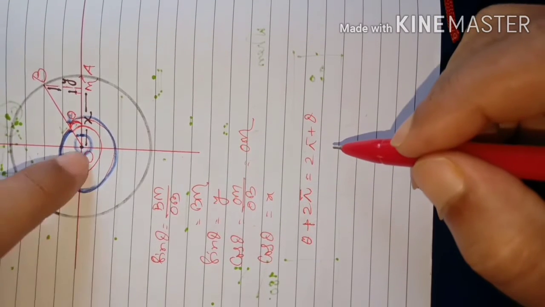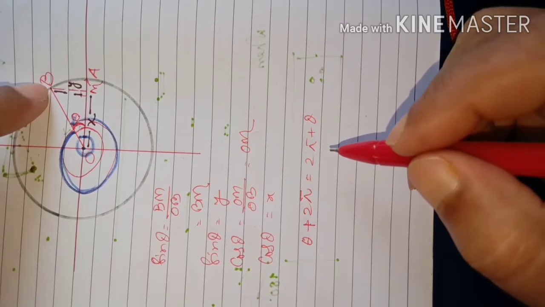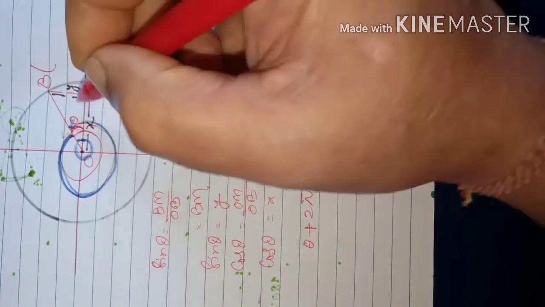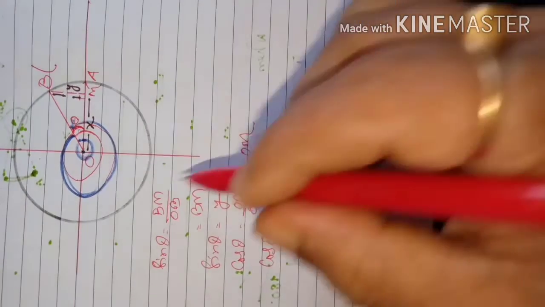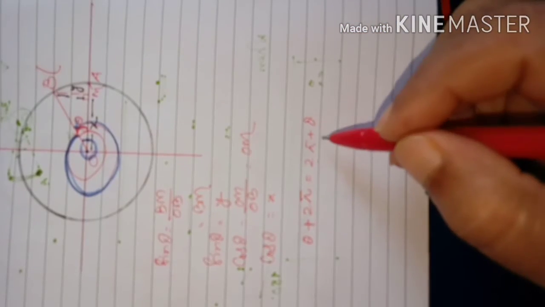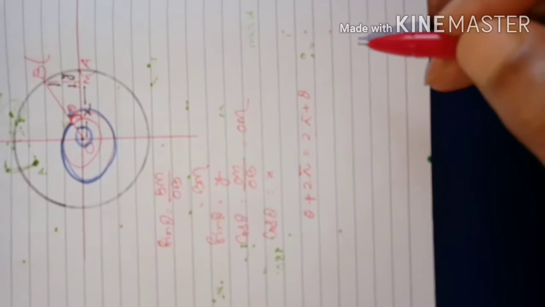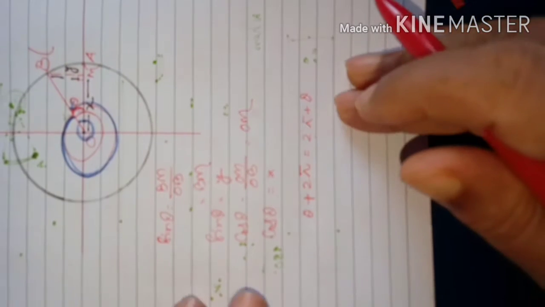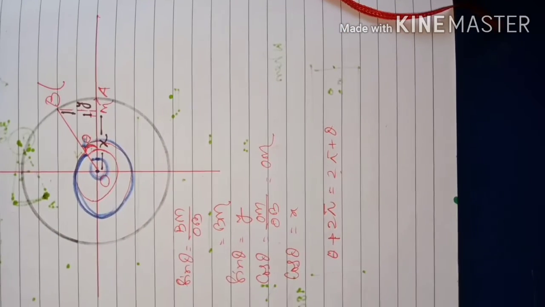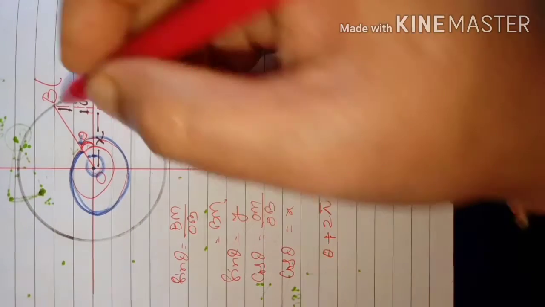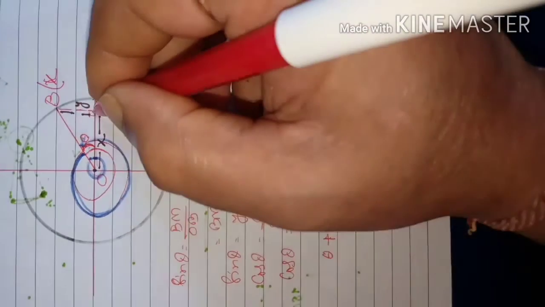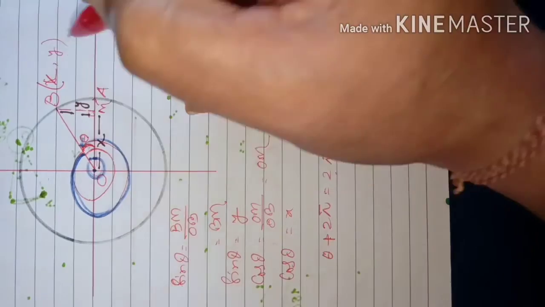Now when it has taken the same position again, what is the coordinate of the point B after the revolution of the ray OA by an angle twice pi plus theta? Same only, this way it is X, this way it is Y: X comma Y.